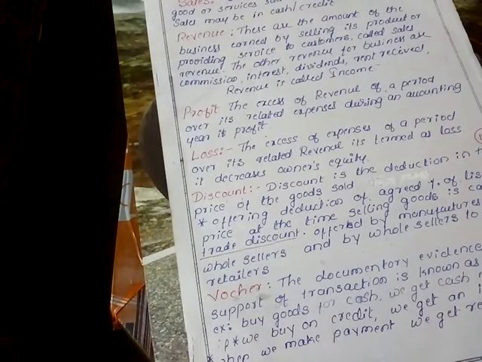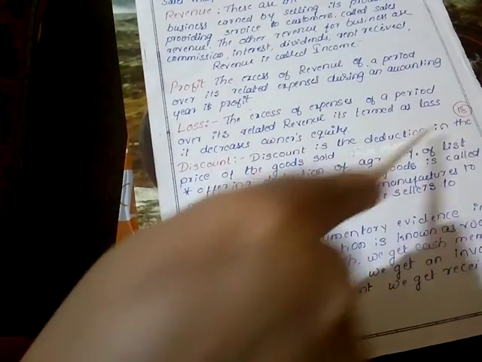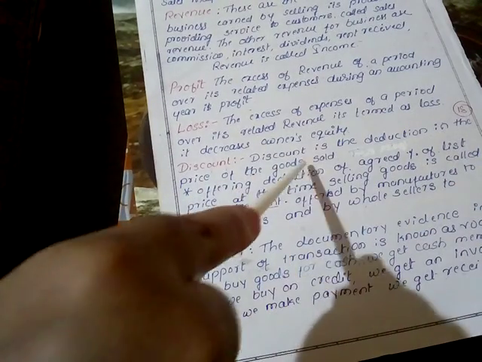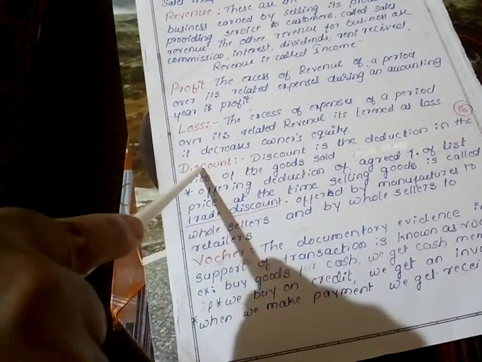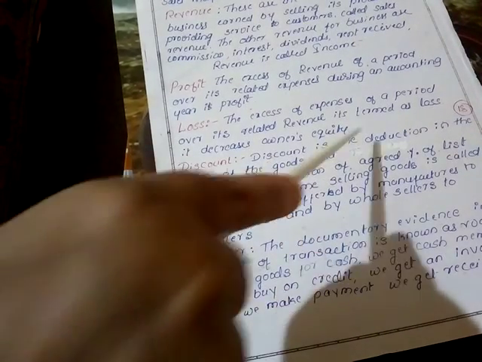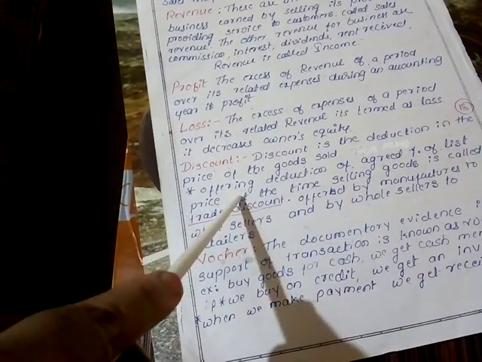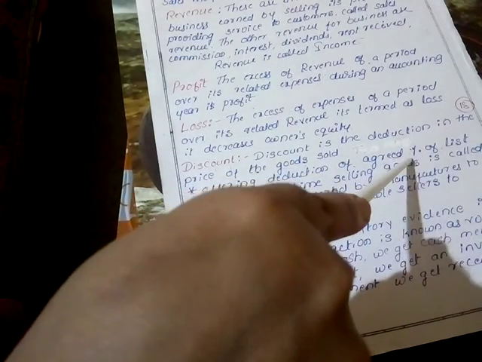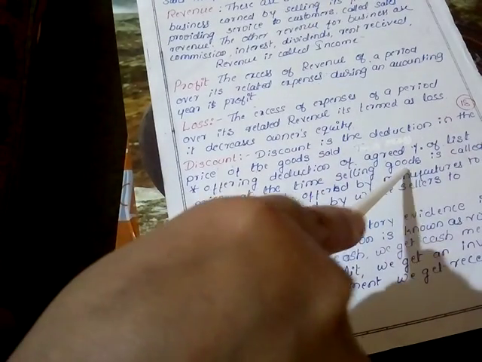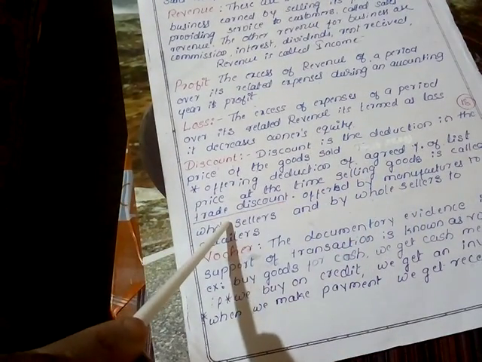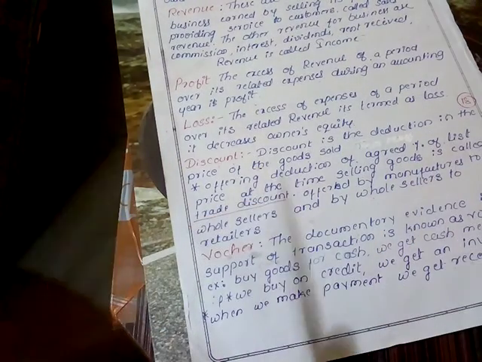Then let's move on to the next term. It is discount. Discount is the deduction in the price of the goods sold. It's a very simple term. You know that discount is nothing but deduction in the price of the goods sold. Offering deduction on the goods at an agreed percent of list price at the time of selling the goods is called the trade discount, offered by the manufacturer to the wholesaler and by the wholesaler to the retailer.